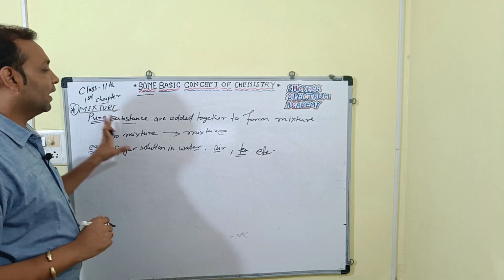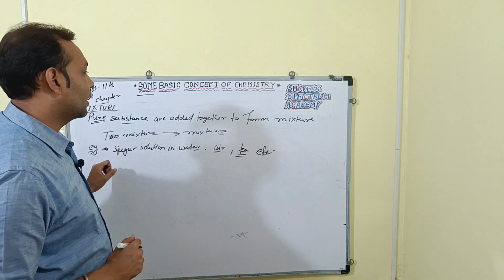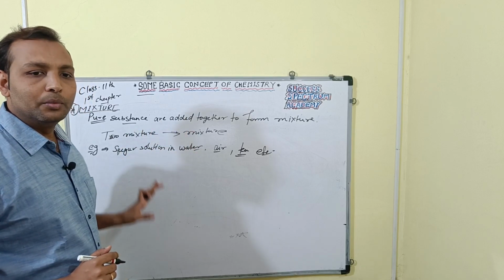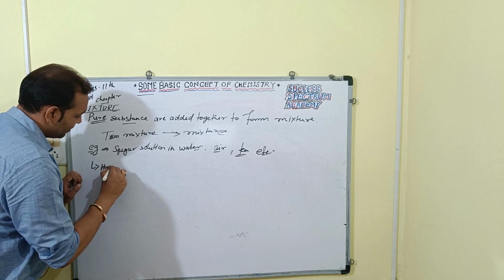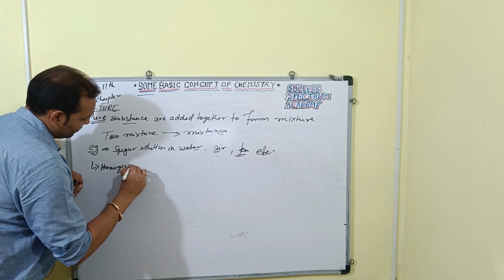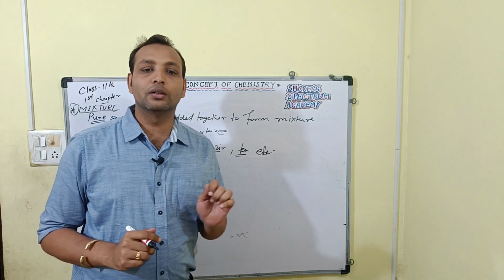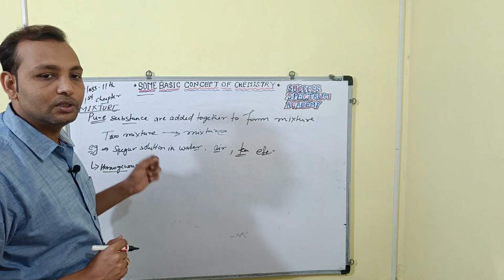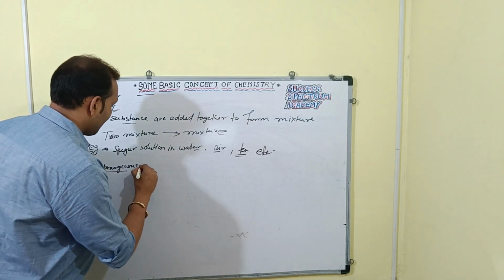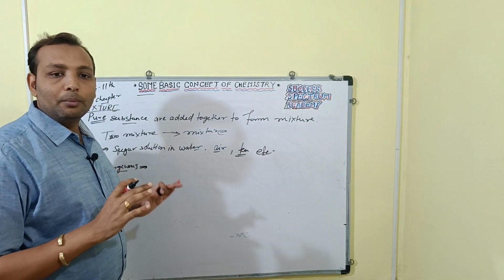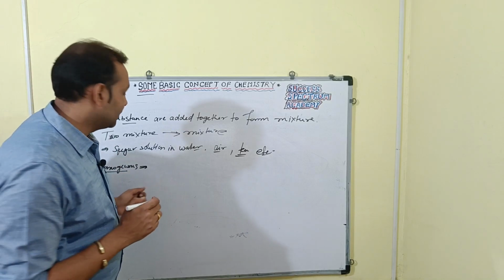So a mixture is the addition of pure substances, meaning two or more pure substances added together. Now, classification of mixture: we have homogeneous mixture, right? Homogeneous means a mixture in which the components are completely mixed with each other and its composition is uniform throughout, right? Yes or no?